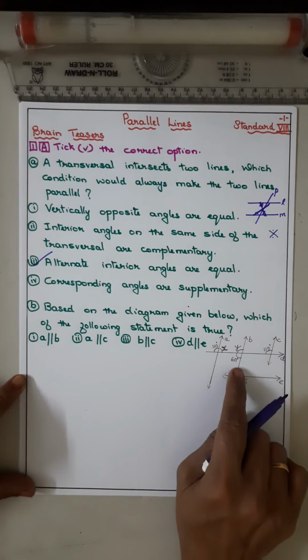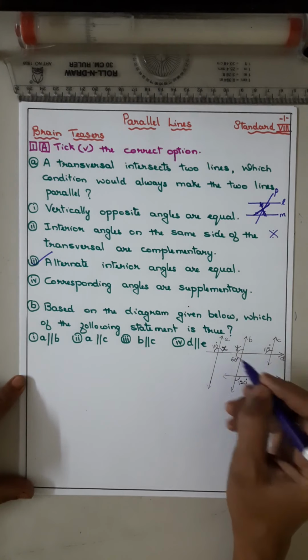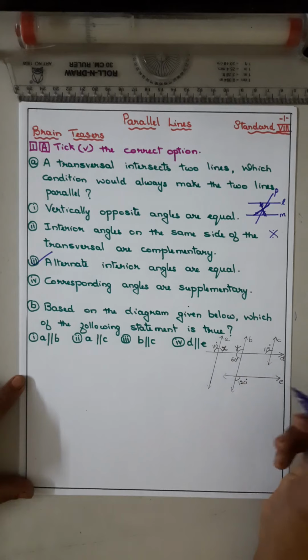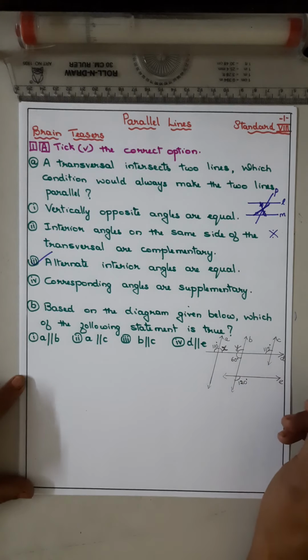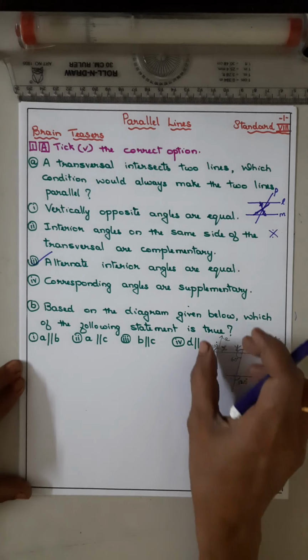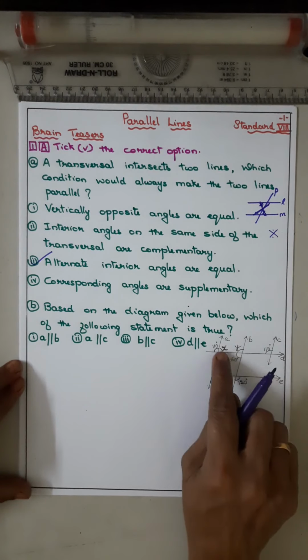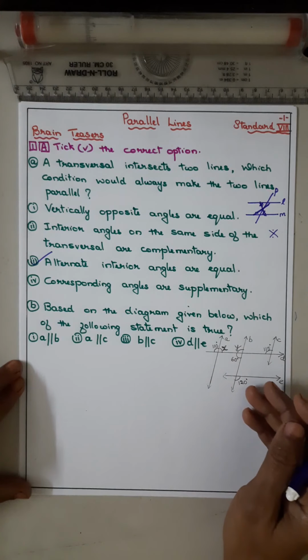So A and B, are they parallel? It is given this angle is 110 and this is 60, and here it is 120 and here it is 115. So many angles are given, but to say whether they are parallel or not, we have to consider some other angles also.